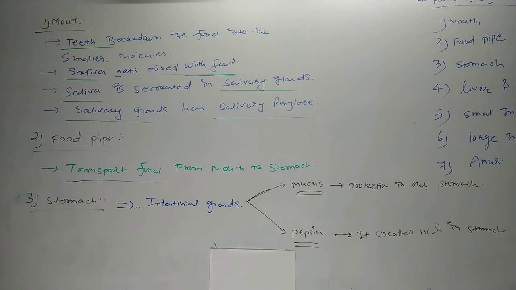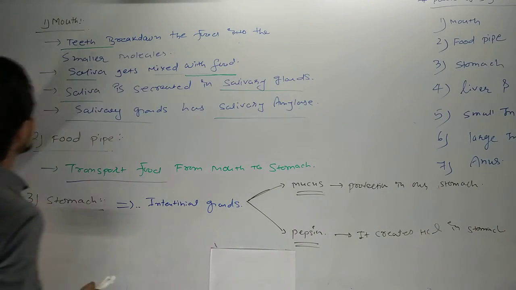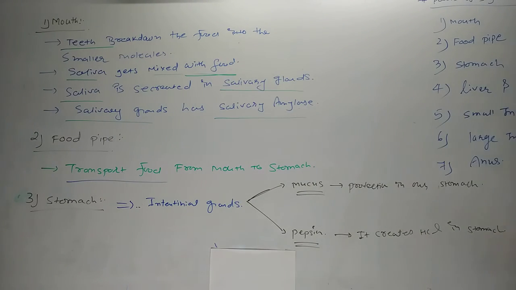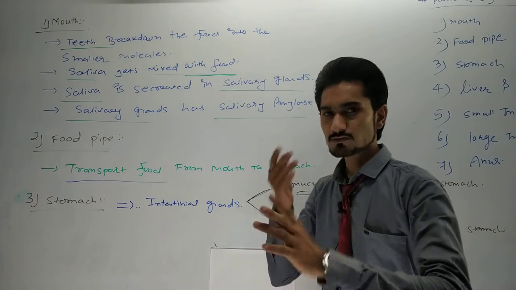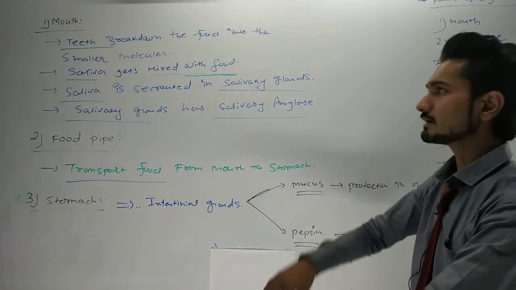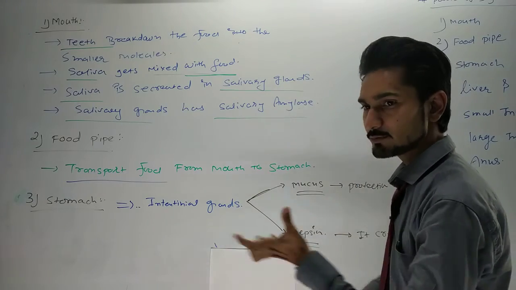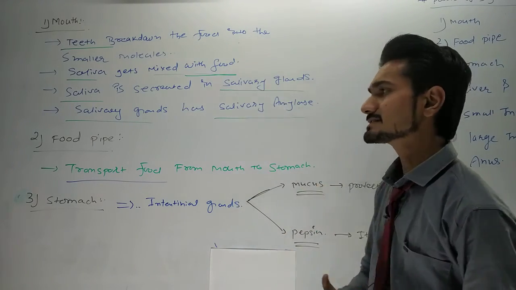Okay, so these are the things that happen during digestion in the mouth, food pipe and stomach. All the points I have discussed are very easy. We'll revise the 3 topics. In the mouth, digestion starts with the teeth. Teeth break down the food into smaller molecules. Afterwards the saliva gets mixed with the food. Where does the saliva come from? It comes from the salivary glands, in which salivary amylase is present.